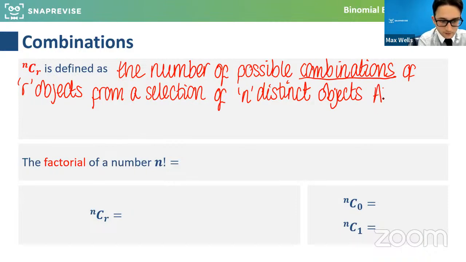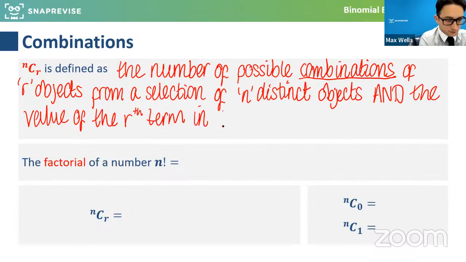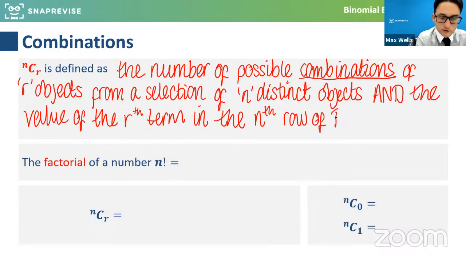And it happens to also be the value of the rth term in the nth row of Pascal's triangle. So what we'll do is we'll practice finding this in the calculator and working out what it actually means in a context. And once we've given ourselves the time to understand what this is, it will make the topic a lot easier.